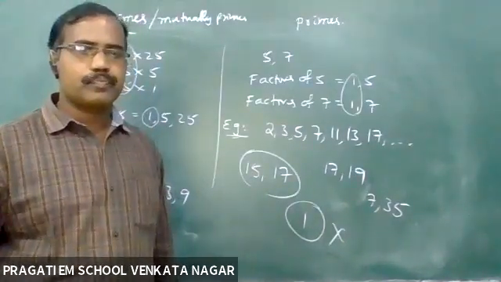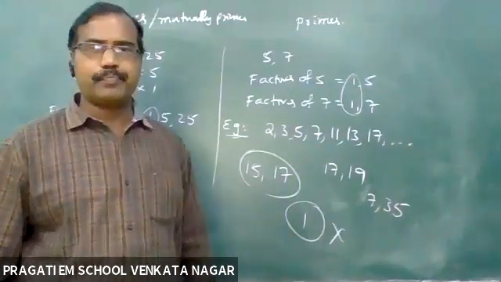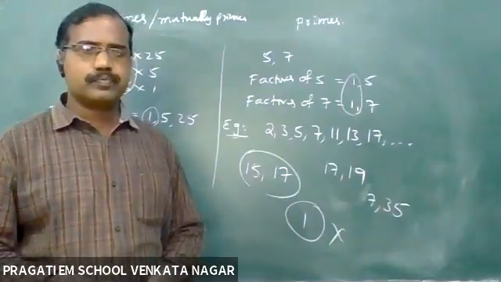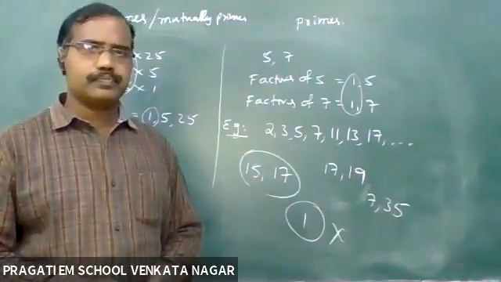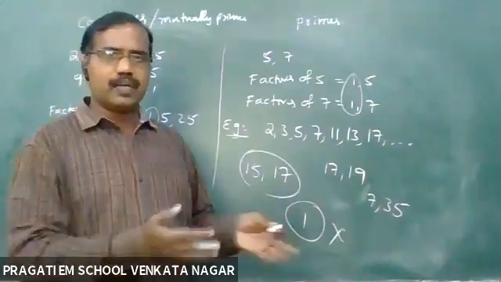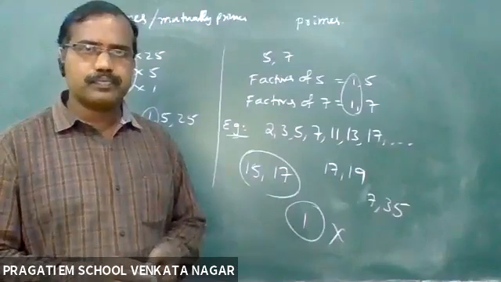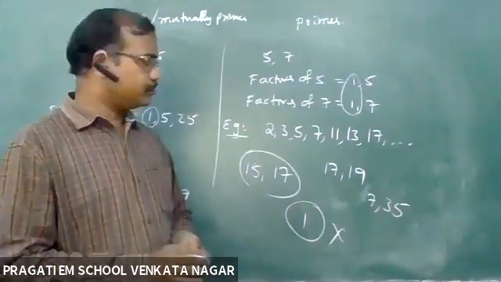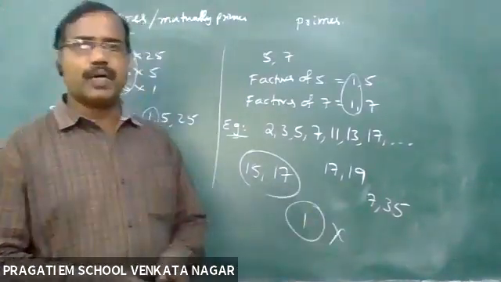Co-primes, sir. How can you say that? 7 is a prime number, sir. 35 is a composite number, sir. That's why you are telling that they are co-primes, right? Yes, sir. Okay, they are not co-primes now.